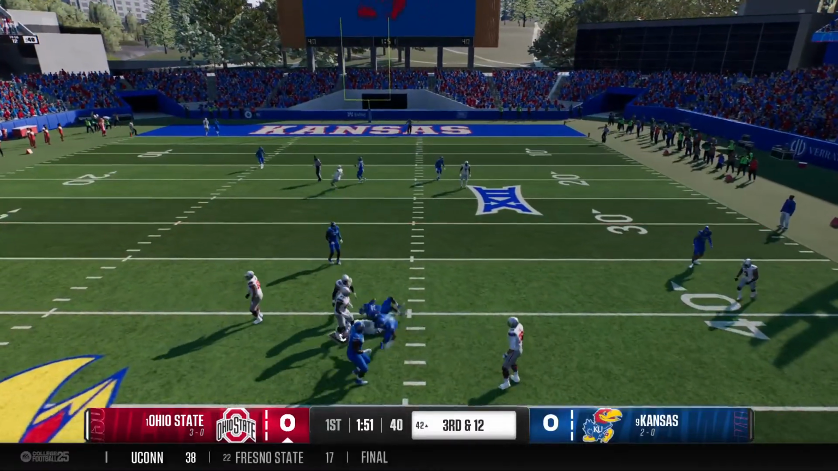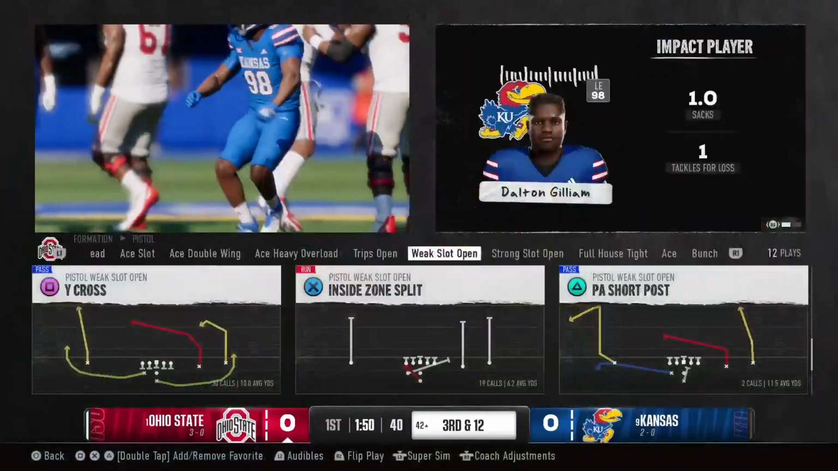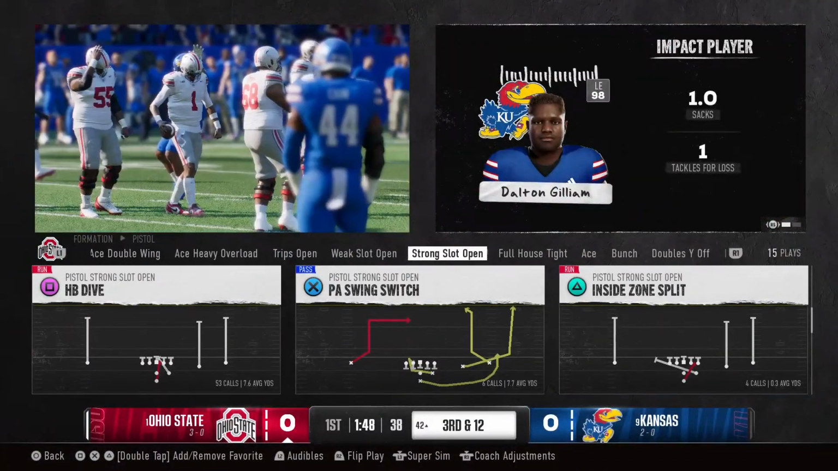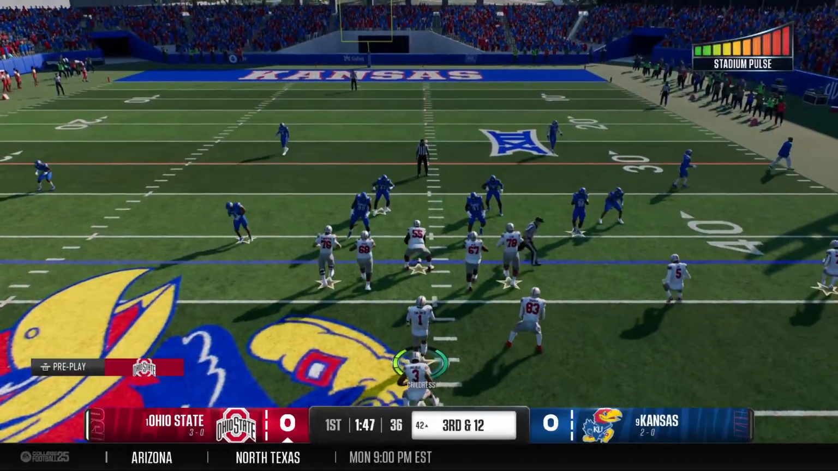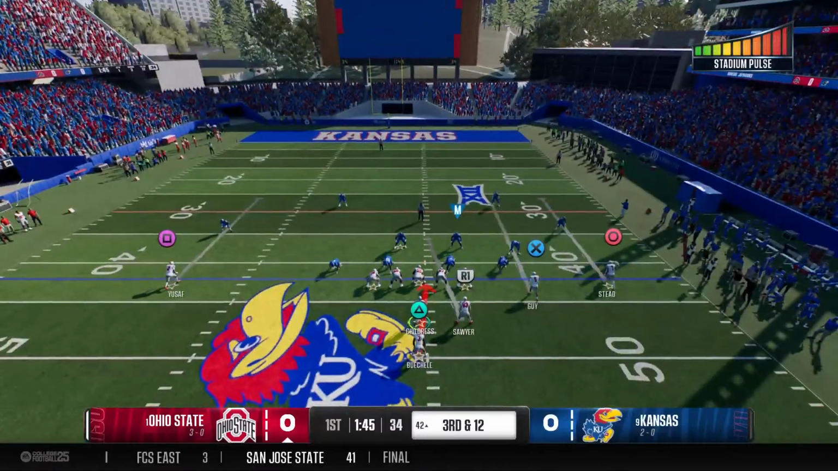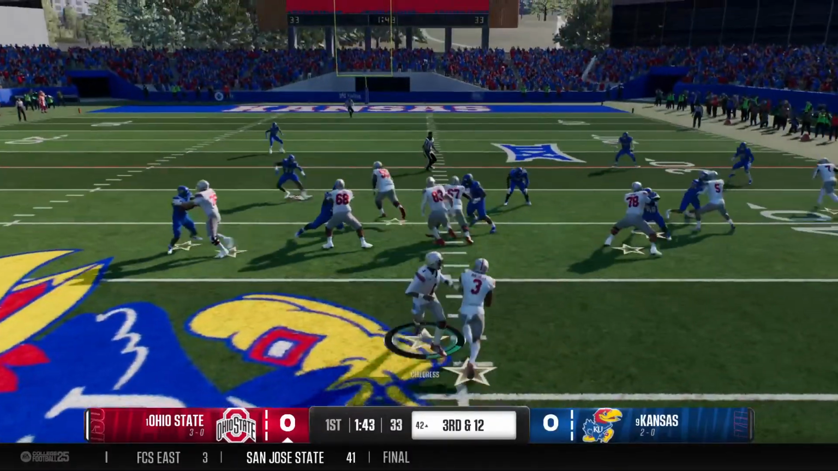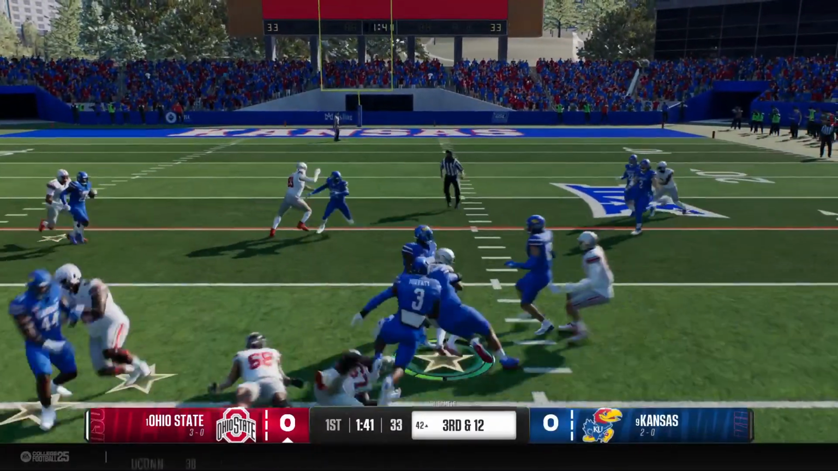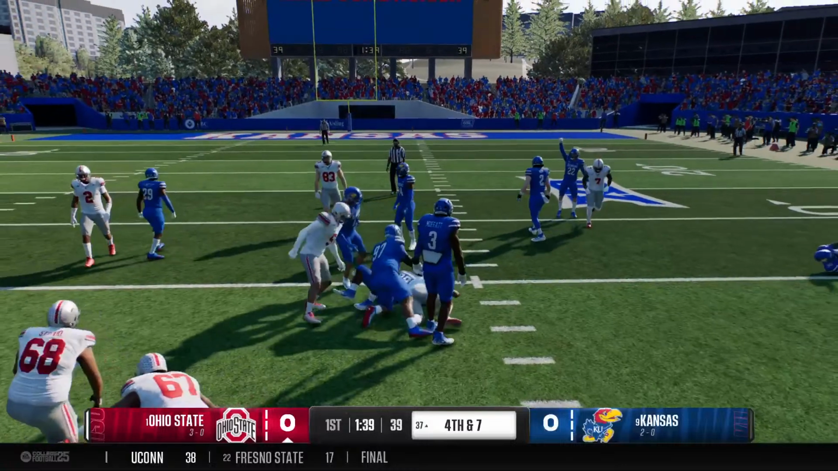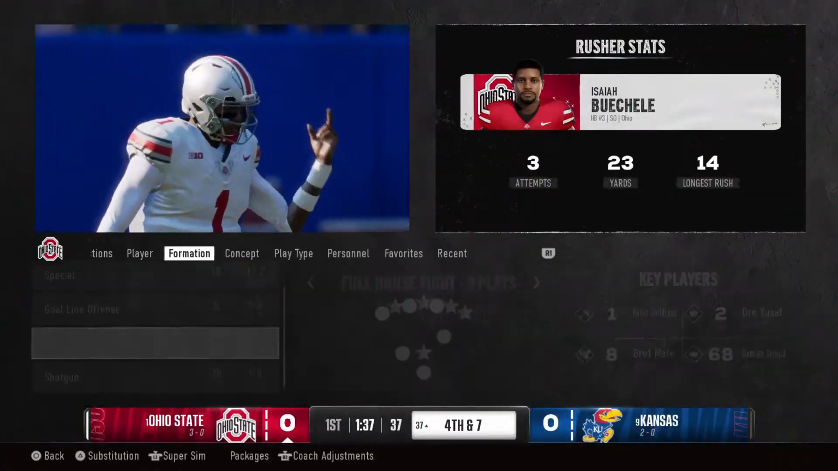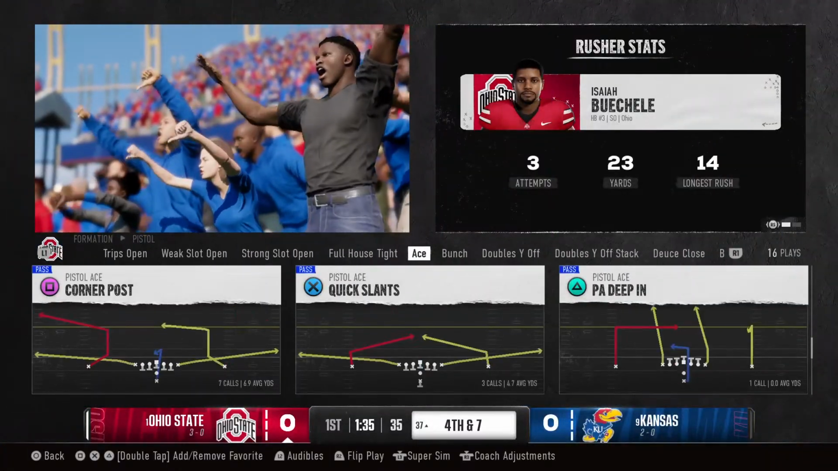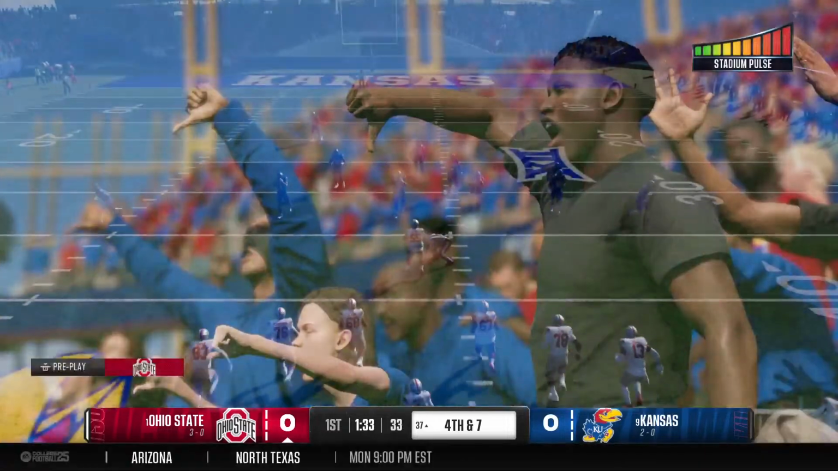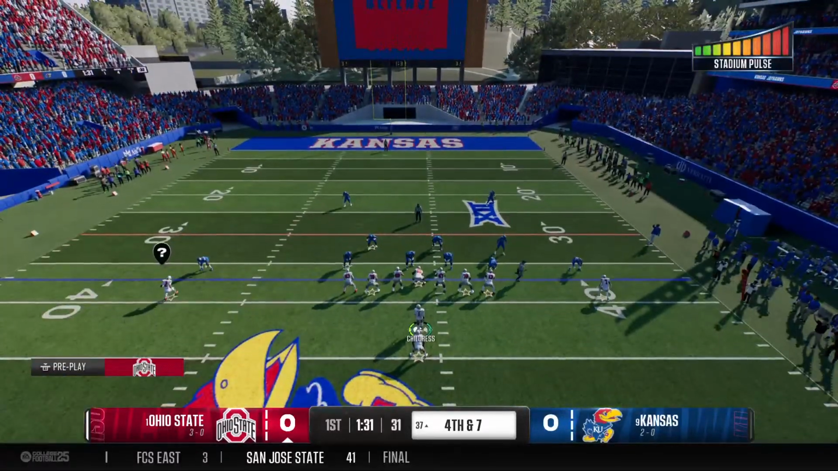Bringing pressure. Cannot escape it. Down he goes. Nothing is more gratifying for a defense to be able to sit back and play zone and still get pressure on the quarterback with your defensive front. Defense stops him short of the mark, so now it's 4th down. The Buckeyes will look to convert here on 4th down.